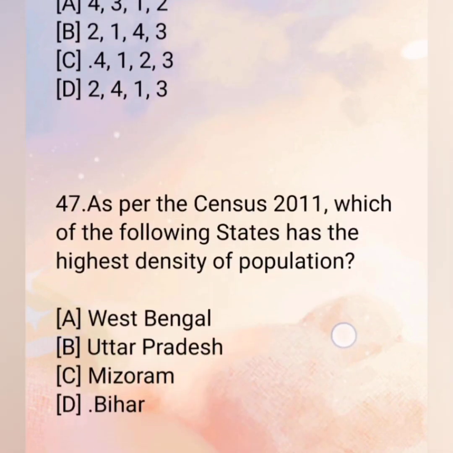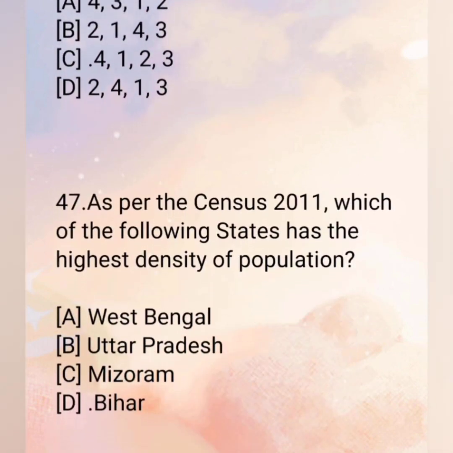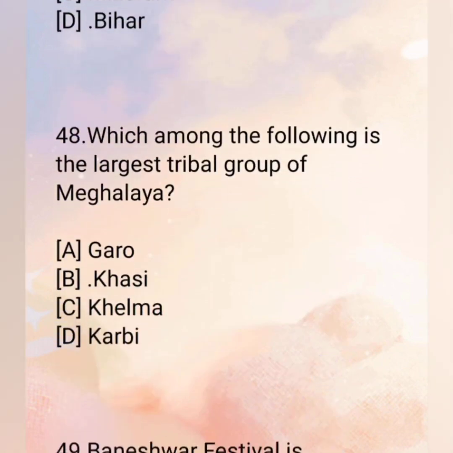47. As per the census 2011, which of the following states has the highest density of population? A. West Bengal. B. Uttar Pradesh. C. Mizoram. D. Bihar. The correct answer is D. Bihar. 48. Which among the following is the largest tribal group of Meghalaya? A. Garo. B. Khasi.